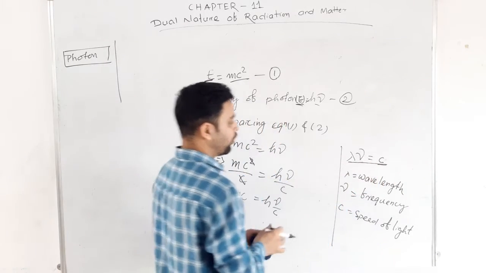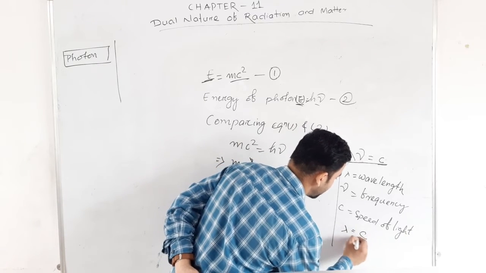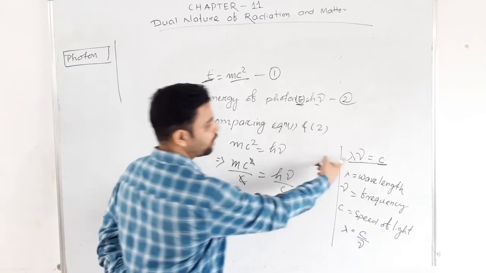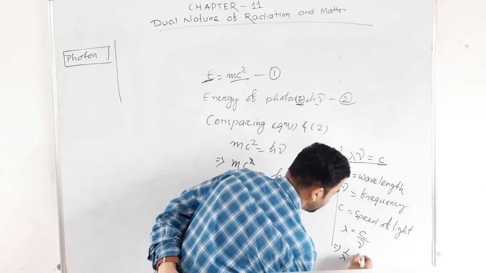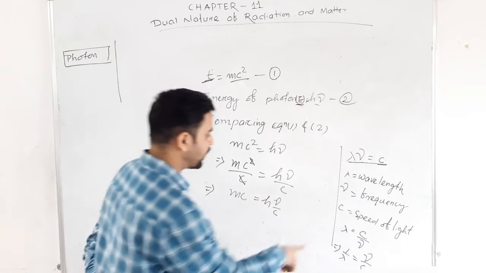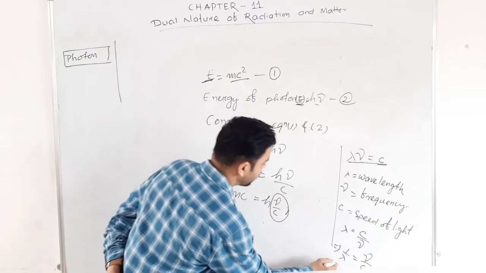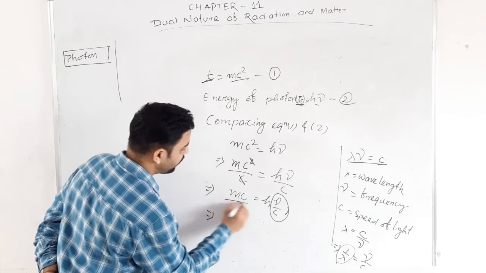So we know that lambda into nu equal to c. That means we can say lambda equal to c by nu, which implies 1 by lambda equal to nu by c. Reversing this, we can say 1 by lambda equal to nu by c. Here in place of this I can put 1 by lambda. That means mc, what is mc?